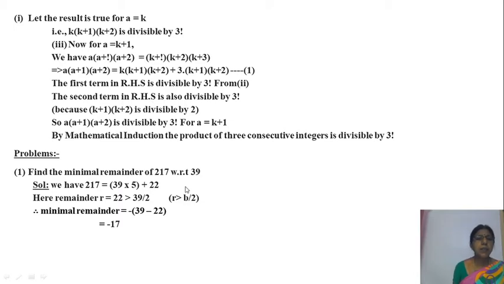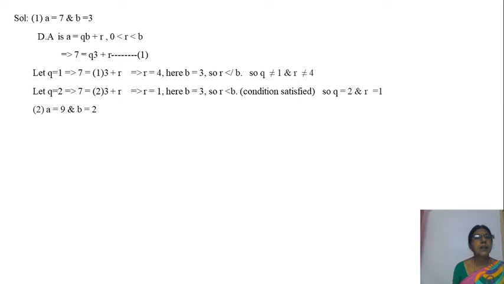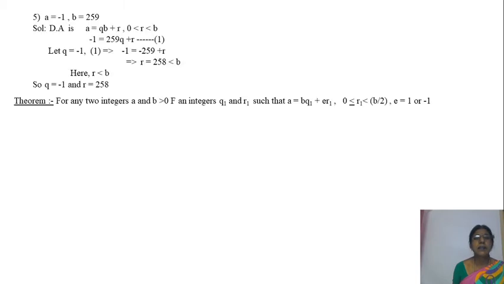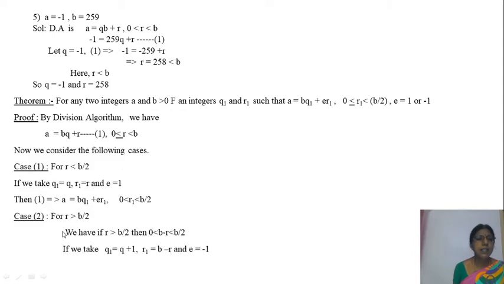Just a minute. We go back and see Theorem 1 here. For any two integers A and B greater than 0, there exist integers Q1, R1 such that A is equal to B Q1 plus E R1 for 0 less than or equal to R1 less than B by 2, where E is equal to 1 or minus 1. You see case 2. If R is greater than B by 2, then the remainder R1 is equal to B minus R.